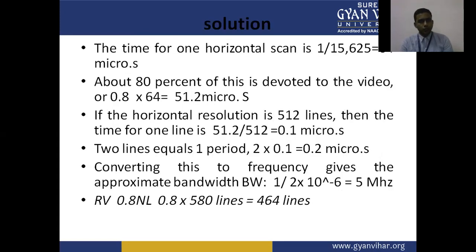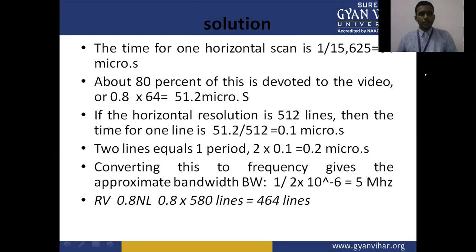The time for one horizontal scan is 1 upon 15,625 seconds, that is 64 microseconds. About 80% of this is devoted to video, that is 64 into 0.8, which is 51.2 microseconds containing the video signal.